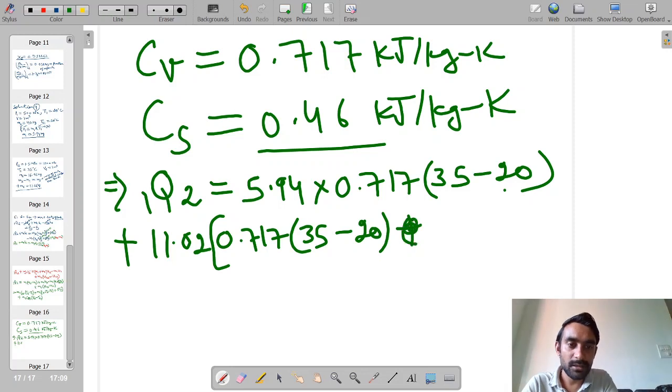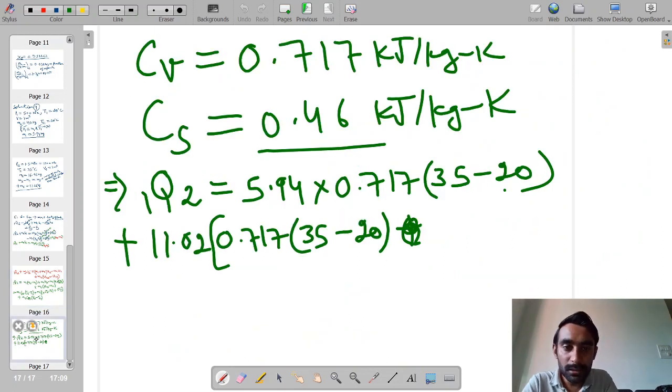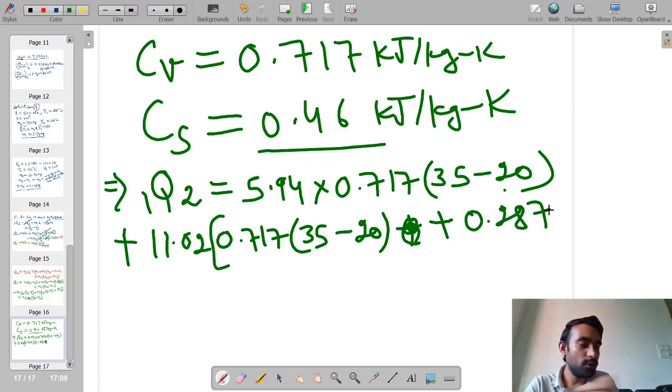because we had PV equal to RT, one more mistake I have made over here, because we have shifted this property to the right hand side. In the main bracket it is correct. So plus we will have R, which is 0.287, into temperature.